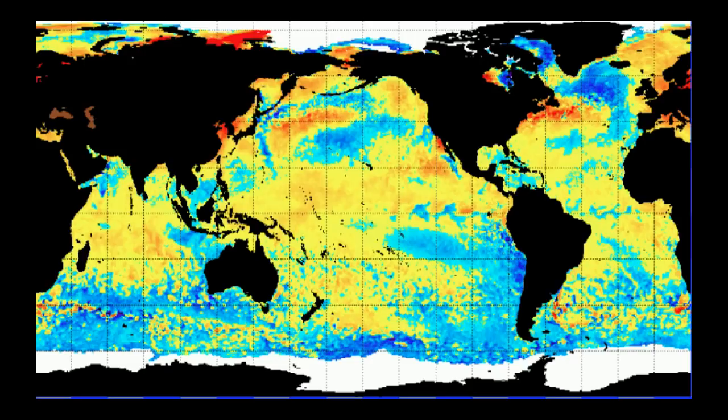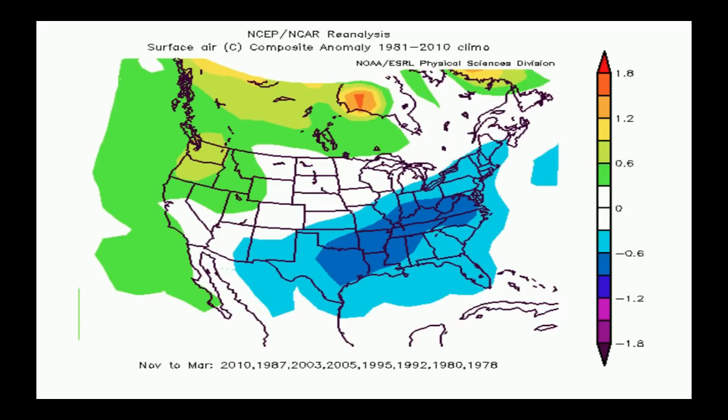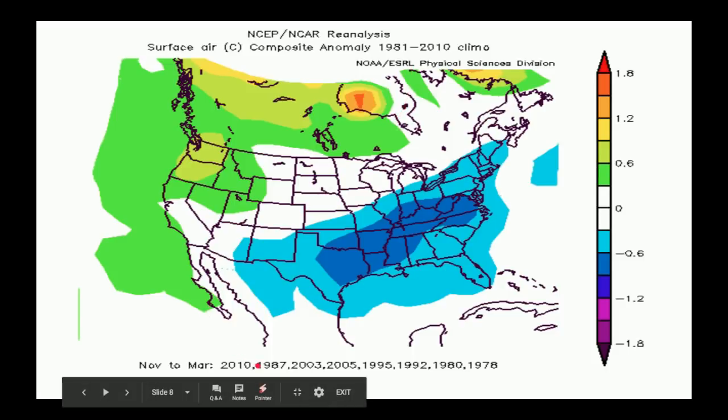And now, even if an El Niño Modoki formed, you may be wondering, what on earth does that mean for my location? Well, there's not really a map to show what an El Niño Modoki impacts, but we could create an analog map, an anomaly map, with all the previous years that were an El Niño Modoki. These were known years to have an El Niño Modoki, November through March 2010, with 2010 being the March, not the November. So this was 2009 to 2010.